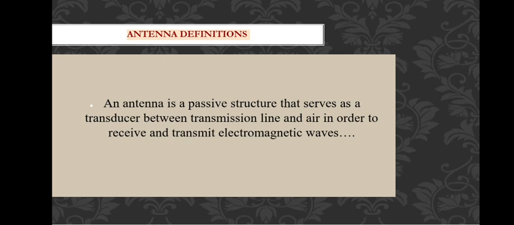This is the antenna definition. What is an antenna? Generally, an antenna acts as a transducer. That means a one dimensional wave in the waveguide is transmitted towards space through the antenna. That means the antenna is in between the transmission line and free space. So the one dimensional wave passing in the waveguide is converted to a three dimensional spherical electromagnetic wave by the antenna. That is the function of the antenna.